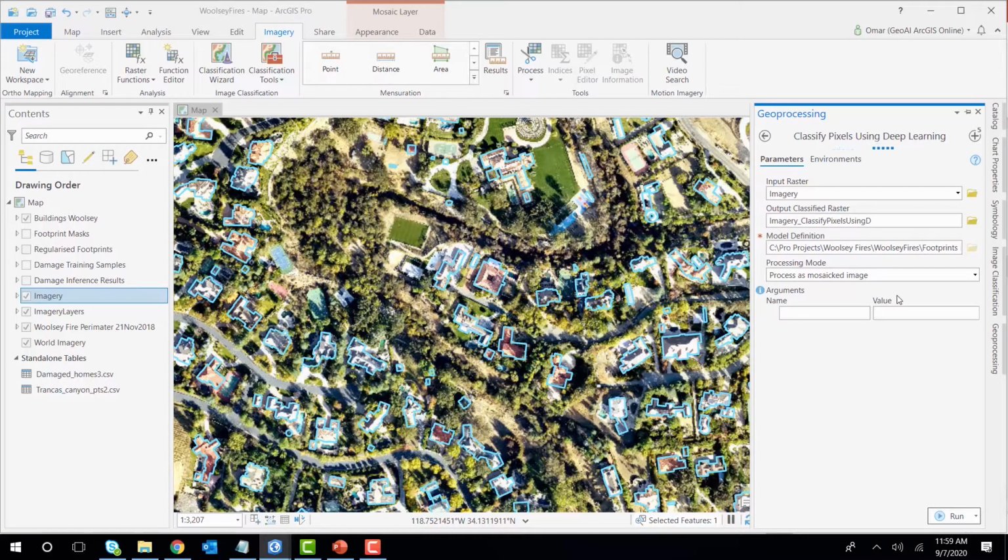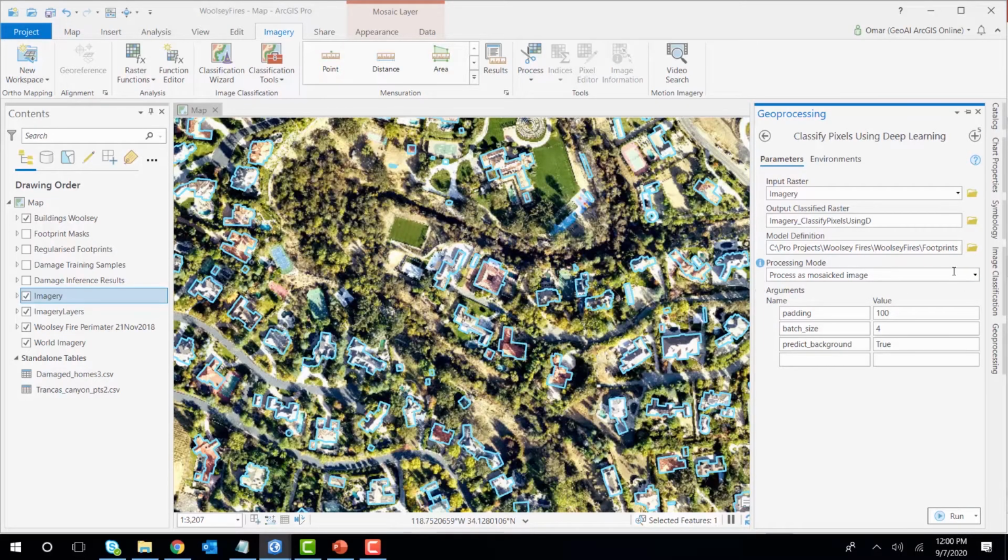Now, one tip here is that if you want to run across a small to medium area, you can do this locally in Pro if you have a good GPU. If you want to scale this to massive areas, do it in less time. You can do this with Enterprise with image server. If you have multiple image servers, you can configure it to use distributed raster analytics and use deep learning with distributed raster analytics to run the inference at massive scales in less time.